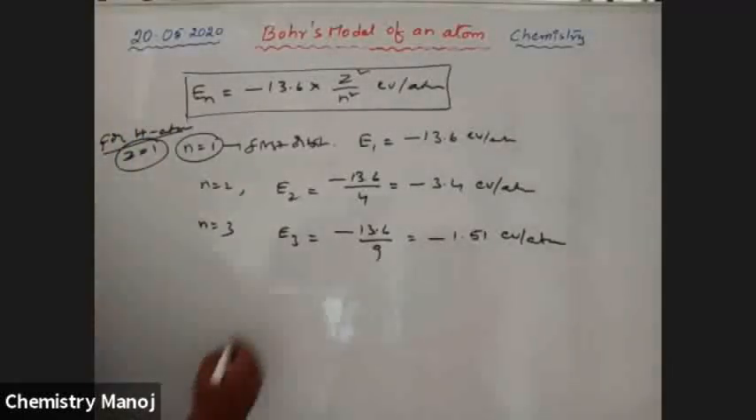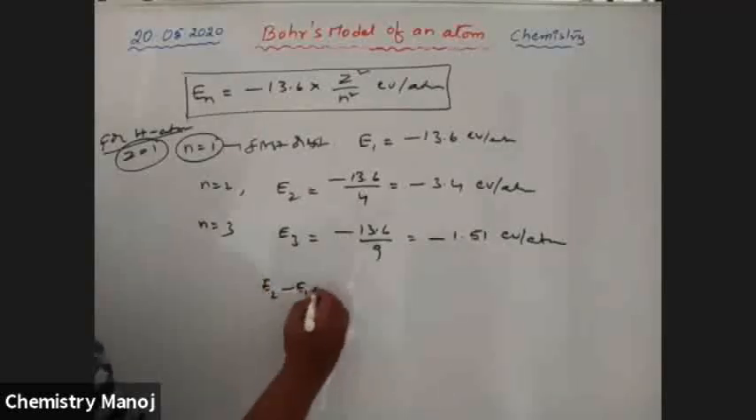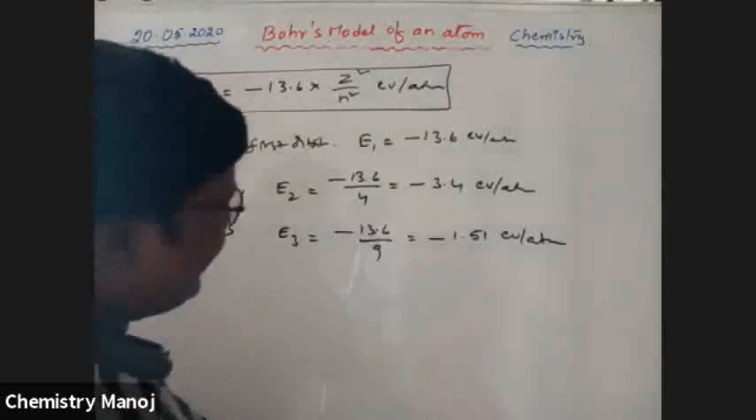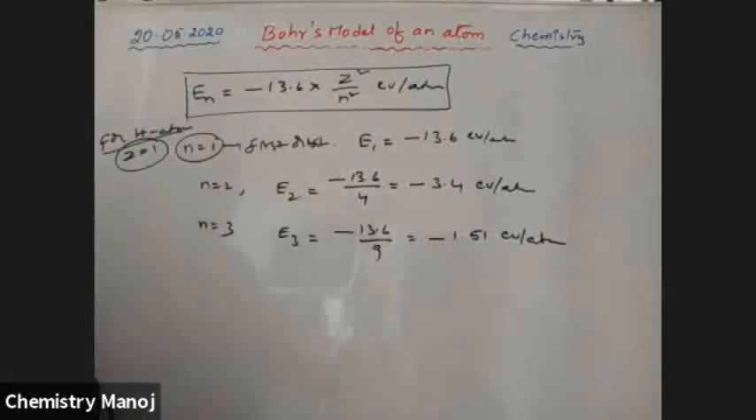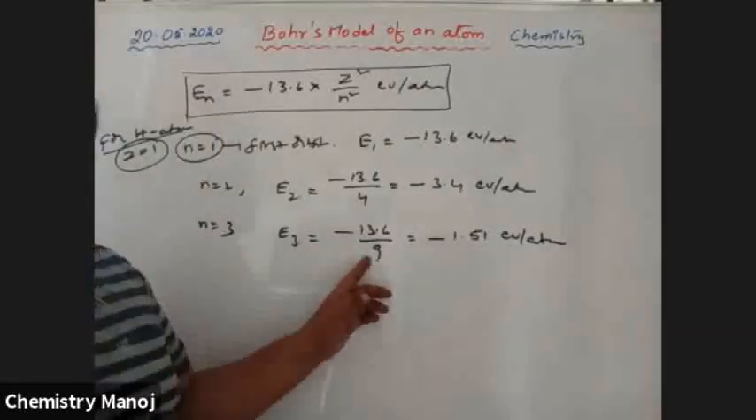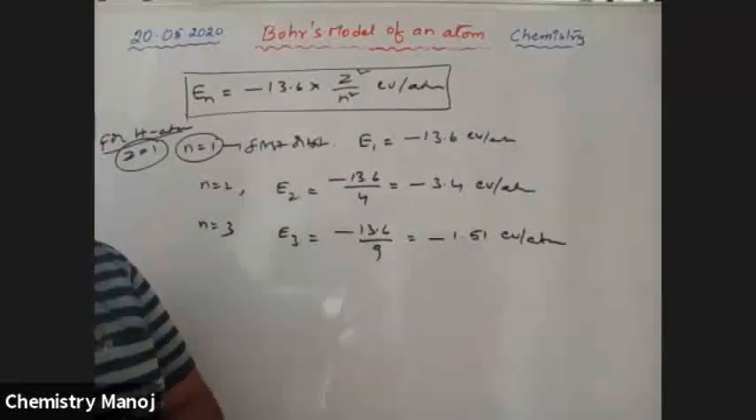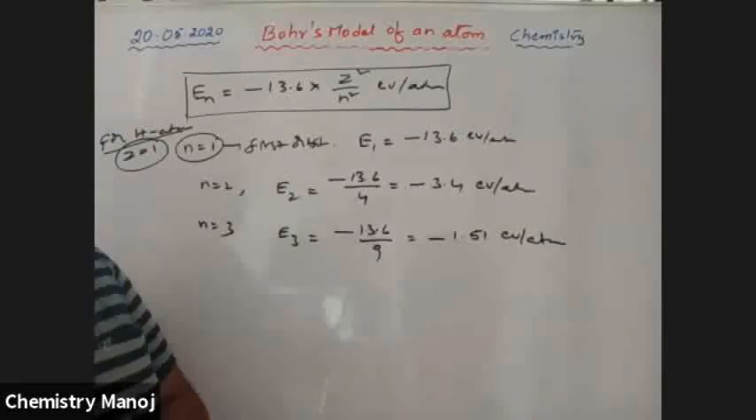Now I am going to calculate E2 minus E1. So see here, am I correct? This is 13.6 by 9. How much is 13.6 by 9? Please give me the answer.